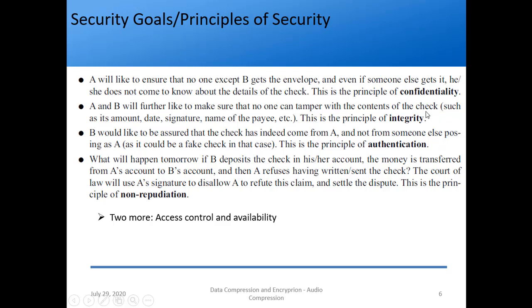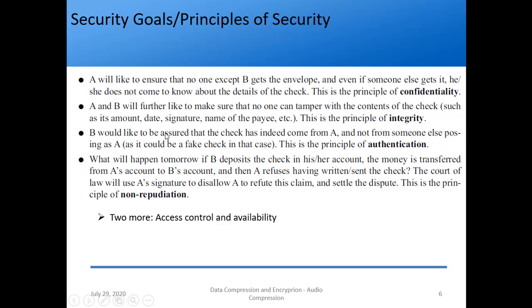A and B would further like to make sure that no one can tamper with the contents of the check. This is what I said a while ago in the previous slide. So even if someone is able to see it, he should not be able to tamper with the contents of the check, such as its amount, date, signature, name of payee, etc. So this is the principle of what? Integrity. I can also say it is a form of honesty.